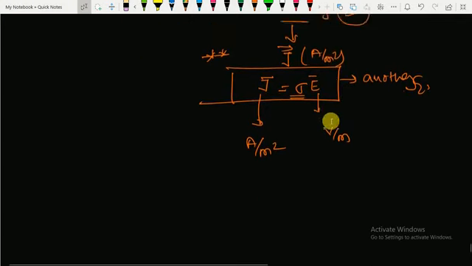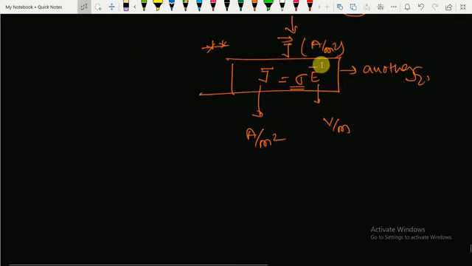Now I would like to pause my lecture here, and I will explain the force experienced by an electron due to the applied electric field in my next lecture, and I will also explain Wiedemann-Franz law in my next lecture.